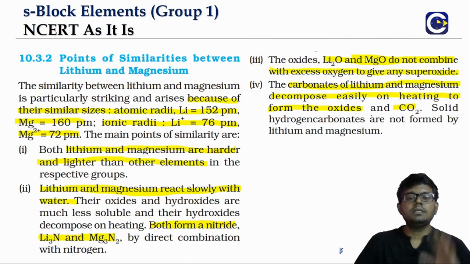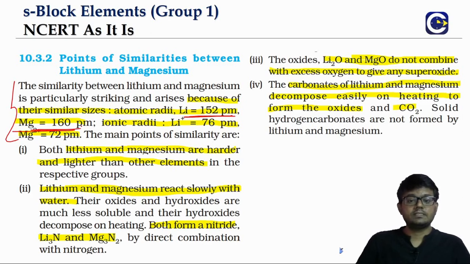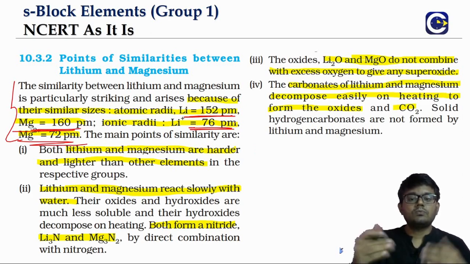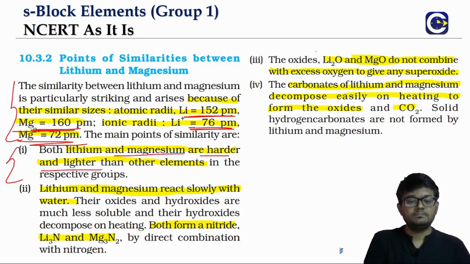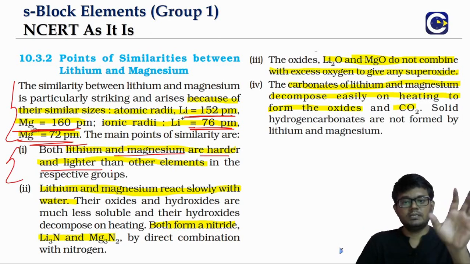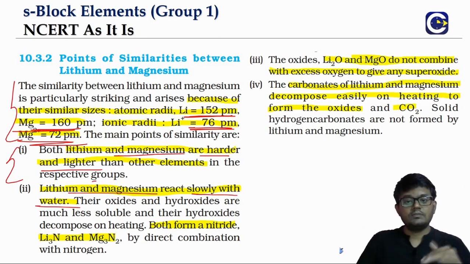And talking about the similarities between lithium and magnesium, it is mainly because of the comparison in terms of the atomic and ionic sizes. Look at this, lithium is 152 picometer and magnesium is 160. Even when you look at the ionic radius, lithium is 76 and magnesium is 72, almost comparable. So looking at the outcome in terms of the similarities, lithium and magnesium are harder. We have seen that in the first group lithium is the hardest, and both lithium and magnesium will react slowly with water. In alkali metals all of them will vigorously react with water, but lithium is an exception.